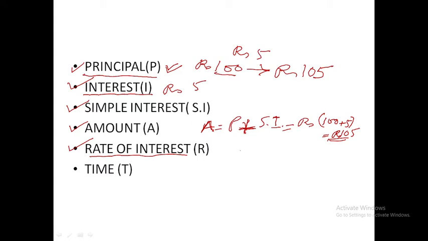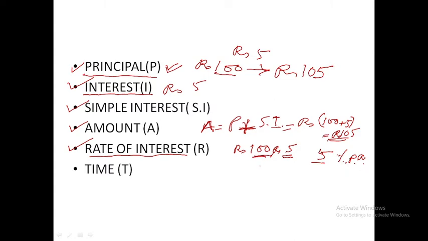If you borrow 100 rupees and you pay rupees 5 extra, so on rupees 100 you paid rupees 5 extra, our rate of interest here will be 5%. We write it like this: 5% per annum, PA. After the rate of interest we write PA, which means per annum. In 1 year you pay rupees 5 for rupees 100.